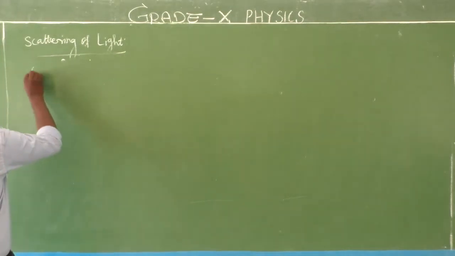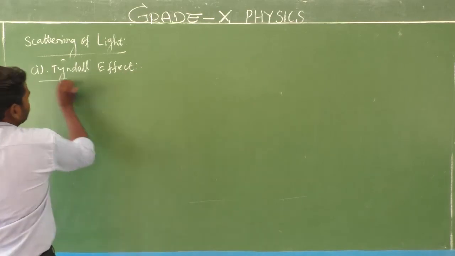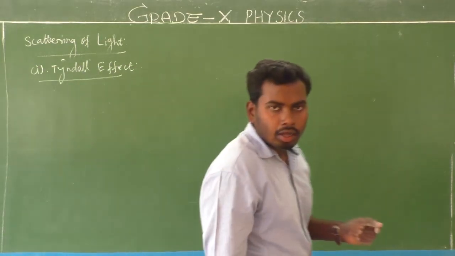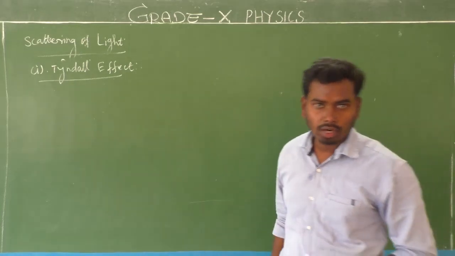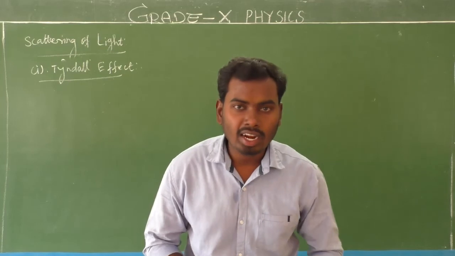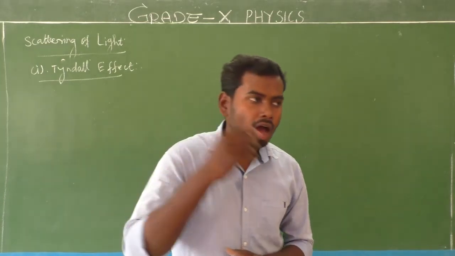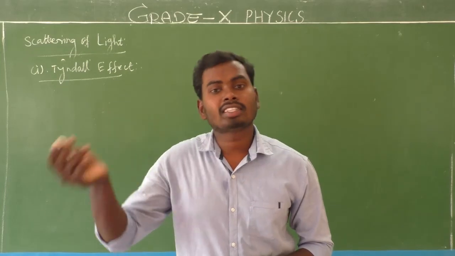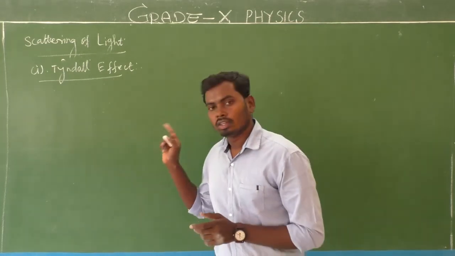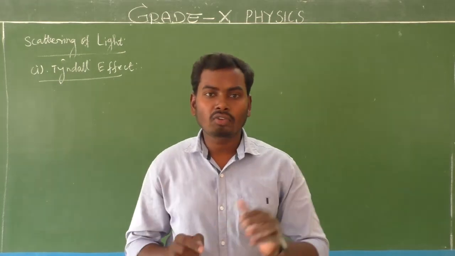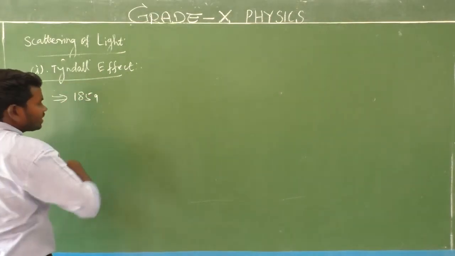Actually, Tyndall was a scientist who discovered the scattering of light in the atmosphere. That is the reason why it is called the Tyndall effect, or otherwise we can say Tyndall scattering. The Tyndall scattering and the Tyndall effect are both the same. Tyndall discovered the scattering of light in the atmosphere in the year 1859.